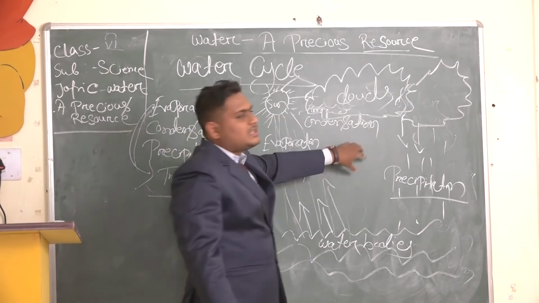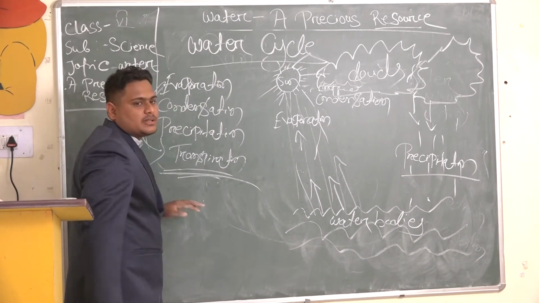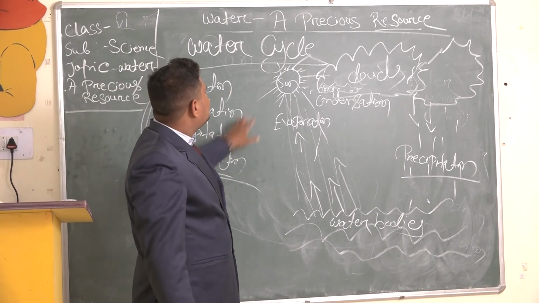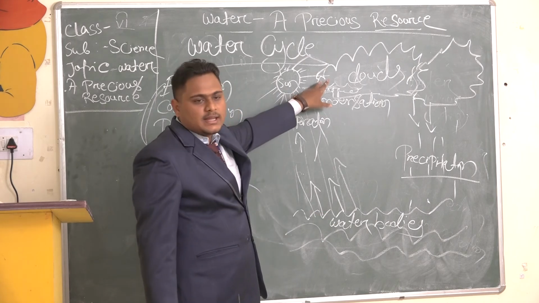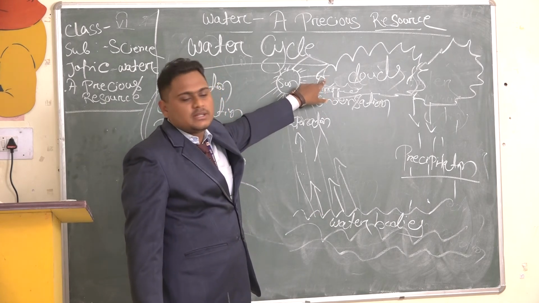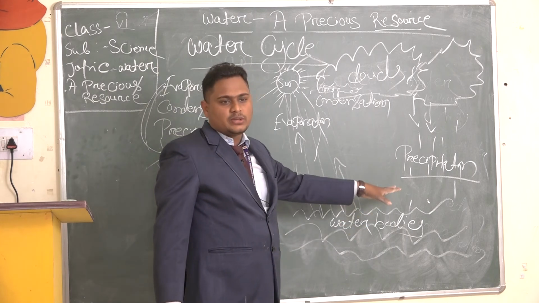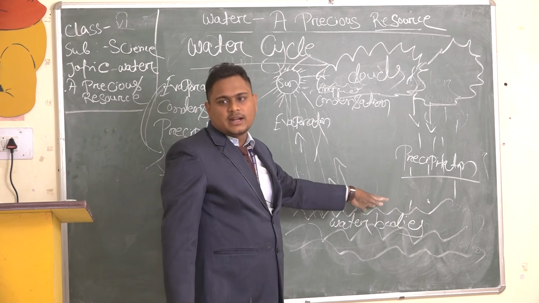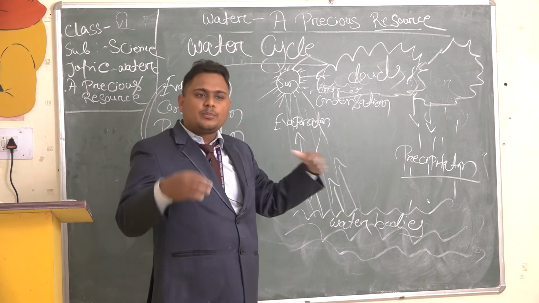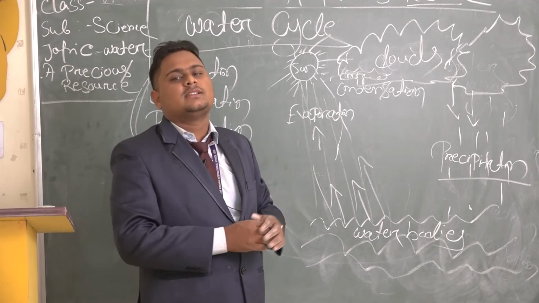So these are three processes, but here we have written four processes. What do you mean by transpiration? Transpiration is similar to evaporation. Evaporation means water changes to water vapor on heating, where the water comes from surface water like lakes, rivers, ponds, and oceans. But our body also releases some water, and plants also release some water.